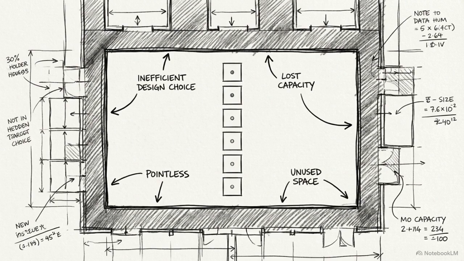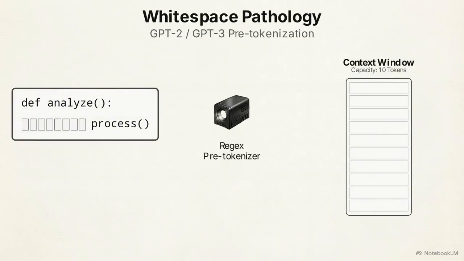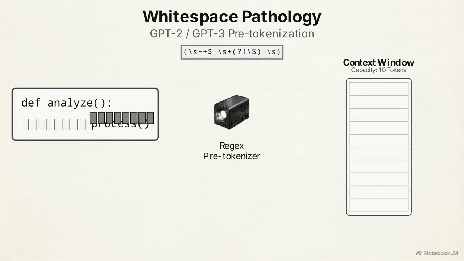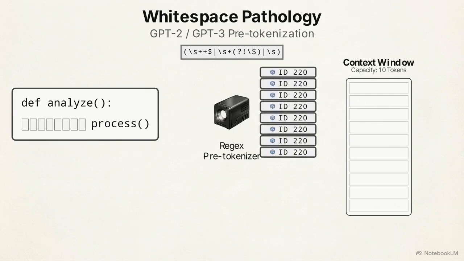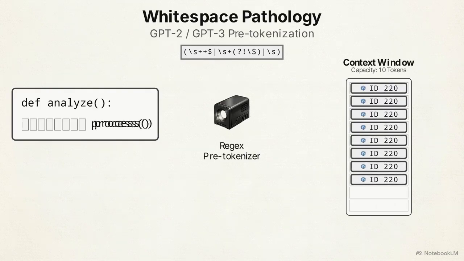OpenAI's early tokenizer architecture made a specific design choice. It explicitly left consecutive whitespace characters unmerged. This diagram shows a block of indented Python code to illustrate the whitespace pathology. Because of the regex rules, a sequence of 8 leading spaces meant for simple formatting is parsed as 8 entirely separate, identical tokens, devouring valuable space within the context window.